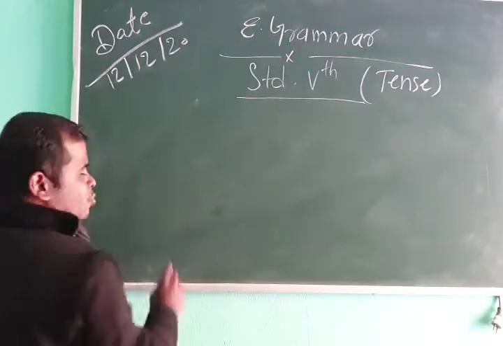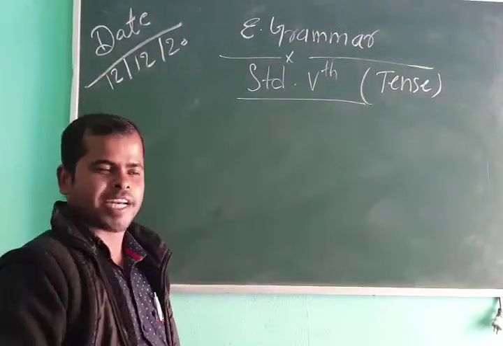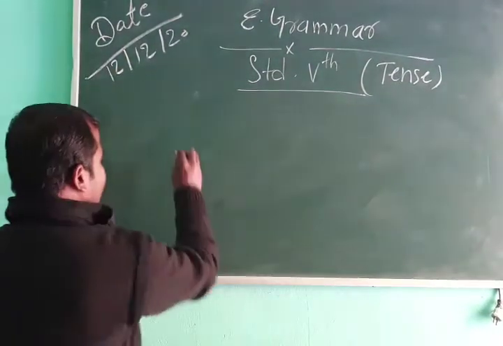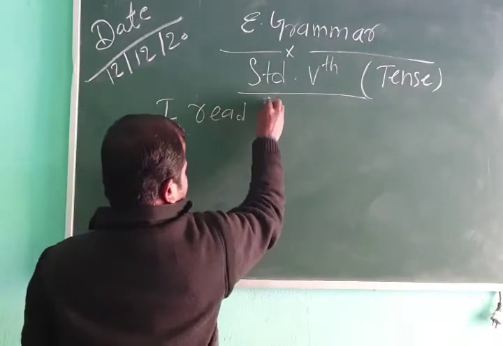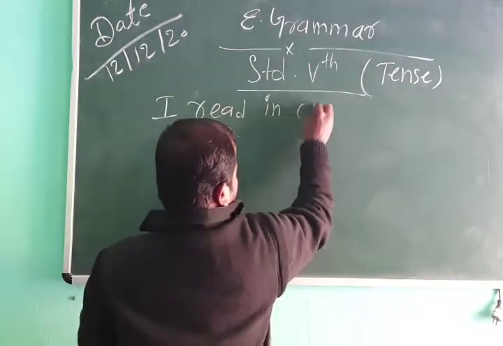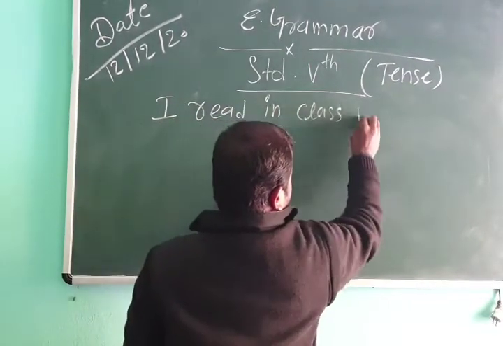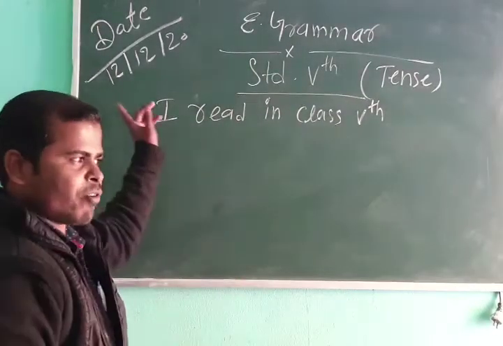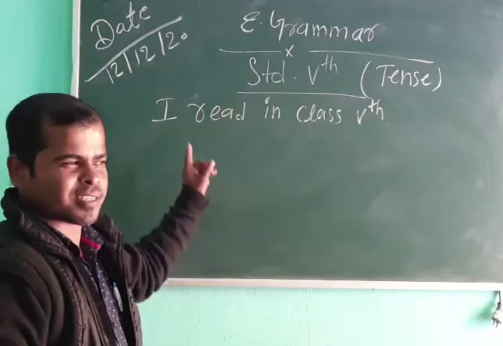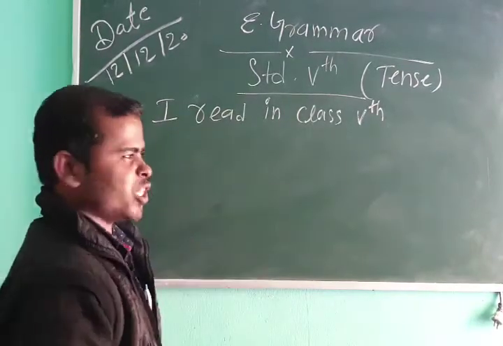First, suppose I take an example: I read in class 5th. This is affirmative, otherwise positive.